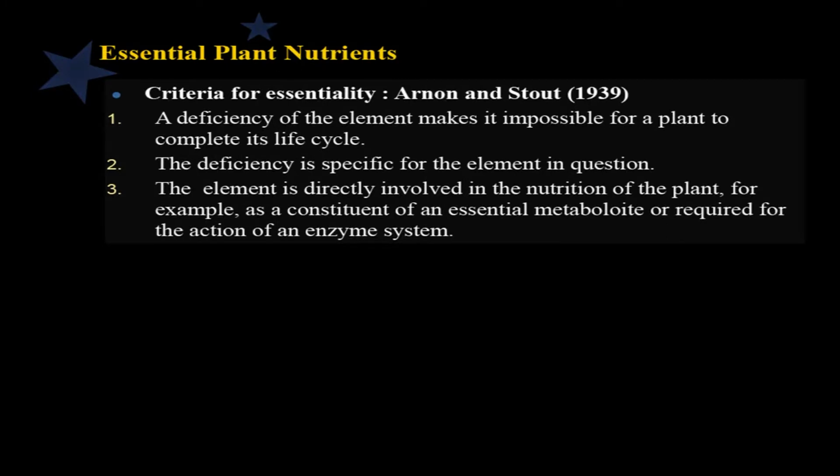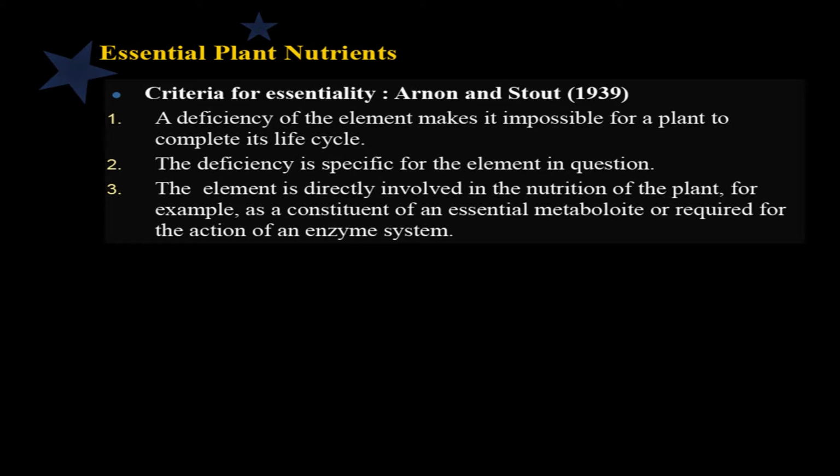For this, Arnon and Stout in 1939 have given some criteria. If an element qualifies all the three criteria, then it will become an essential nutrient element for plant growth. So, the criteria are three. Number one, a deficiency of the element makes it impossible for a plant to complete its life cycle. It means that if without this particular element a plant is not able to complete its normal life cycle or reproduction,